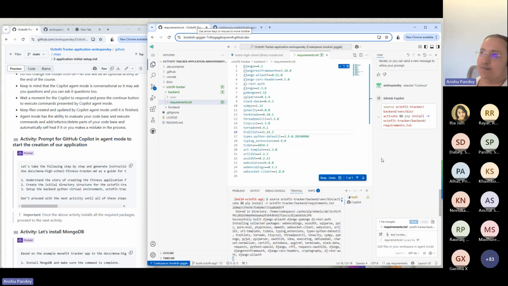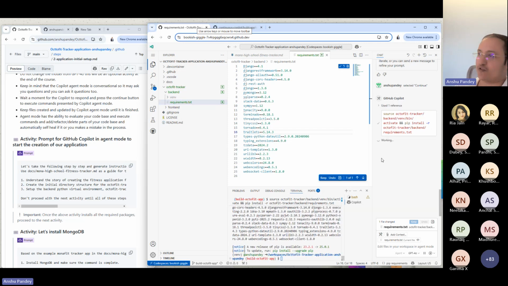We have triggered it to install those packages as well for the current environment after activating the environment. So done with that, we're done so far, right? And it automatically fetches out. You see, the moment your terminal command is executed, it actually goes to the next step. We don't have to do anything.